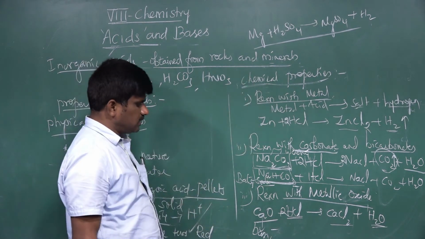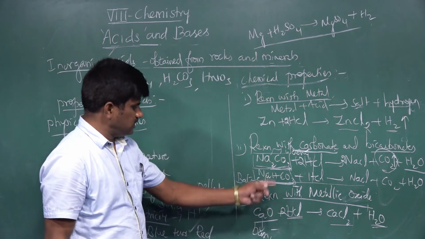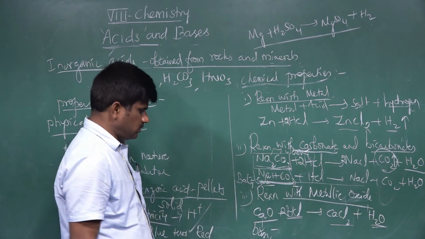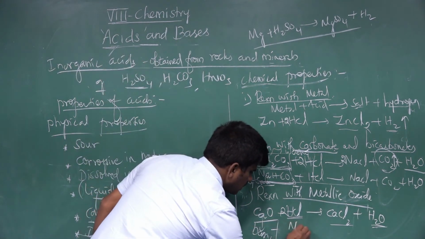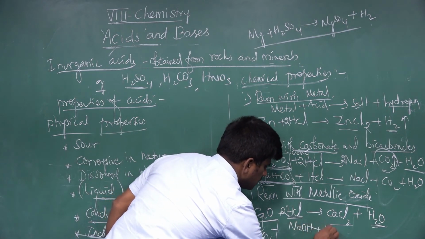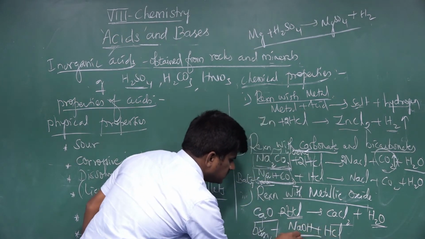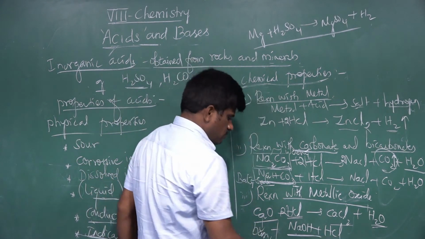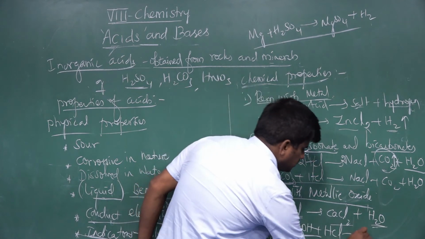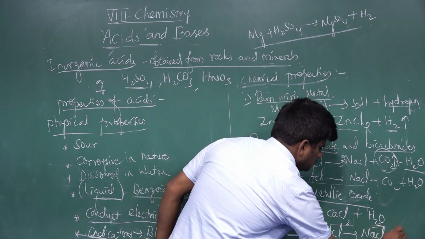Another chemical property is the neutralization reaction. Even these two are examples of neutralization. But generally, when a base reacts with an acid, NaOH plus HCl, this base is a strong base and this acid is a strong acid. When a strong base reacts with a strong acid, it forms salt plus water.